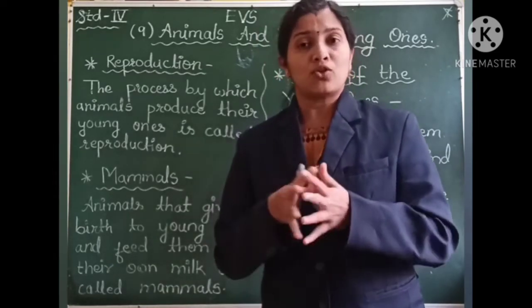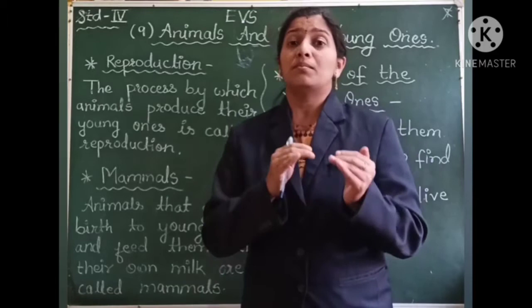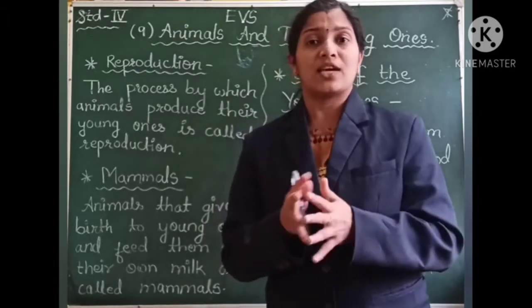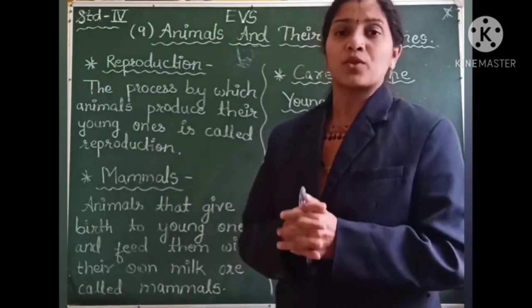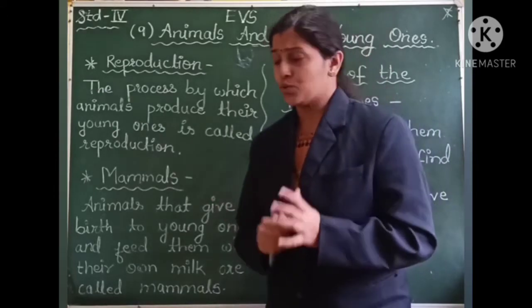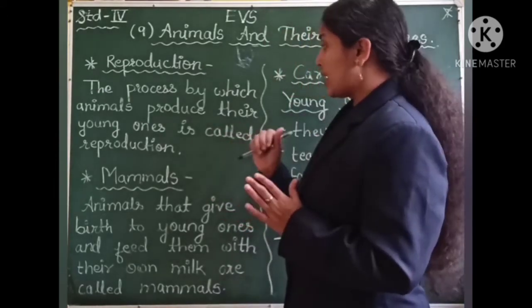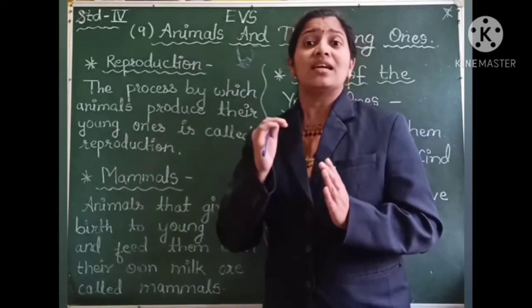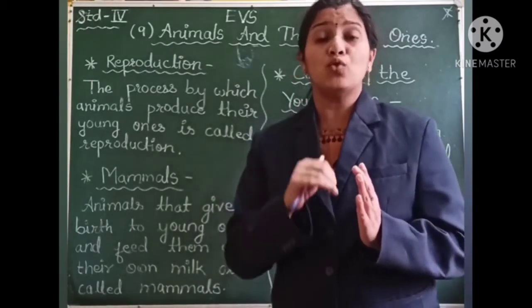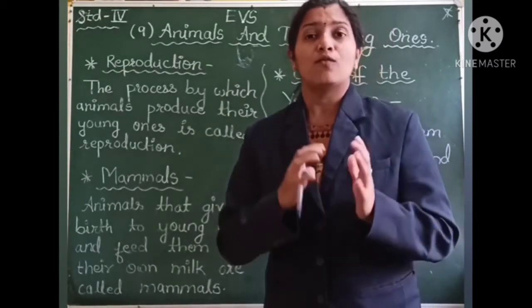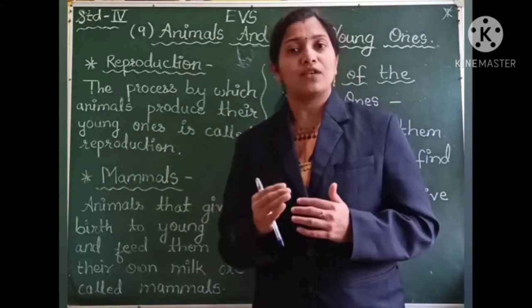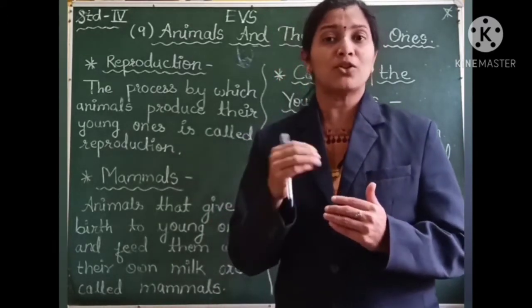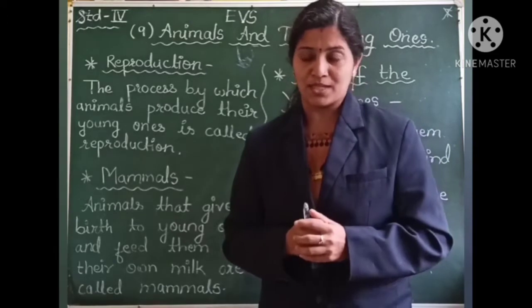After the birth, the mother animal takes care of these young ones. The young ones develop in the womb of the mother for a specific period, and after that period the birth of that young one takes place.